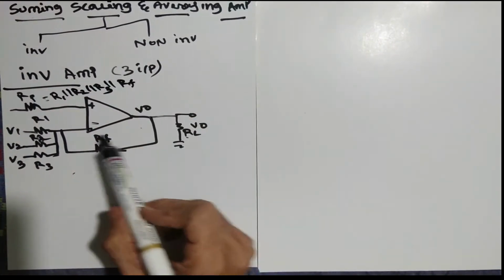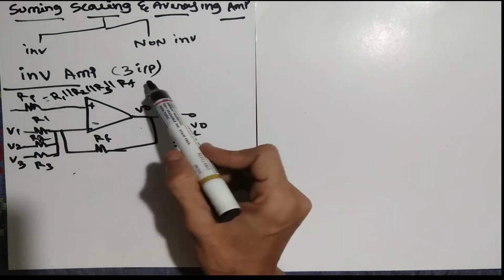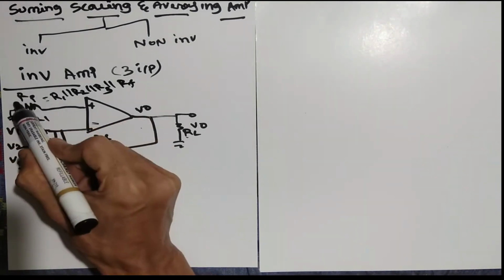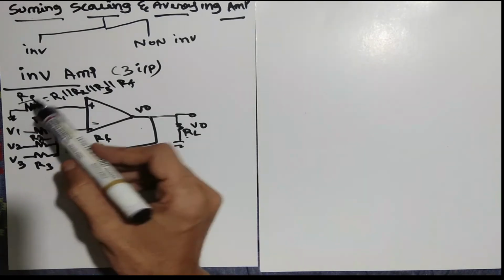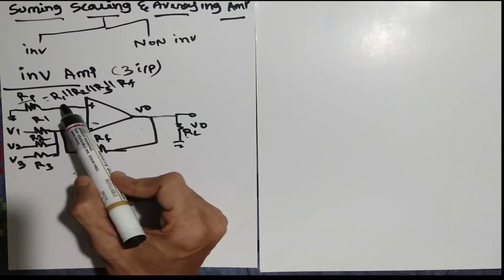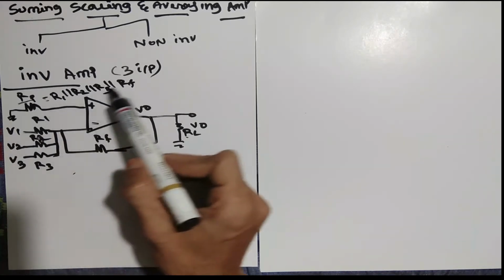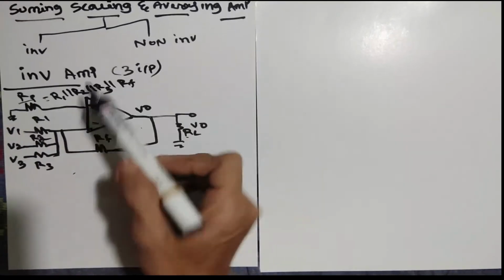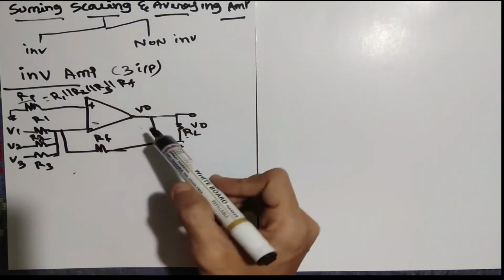So whatever resistances are present on the input side and feedback side, we take all of them in parallel and connect to ground. This is not a compulsory resistance, you can use it or ignore it, just to make the grounding portion proper. We use this one resistance so that whatever offset voltage is present, we can make it zero using this, okay. So I hope you are following this.